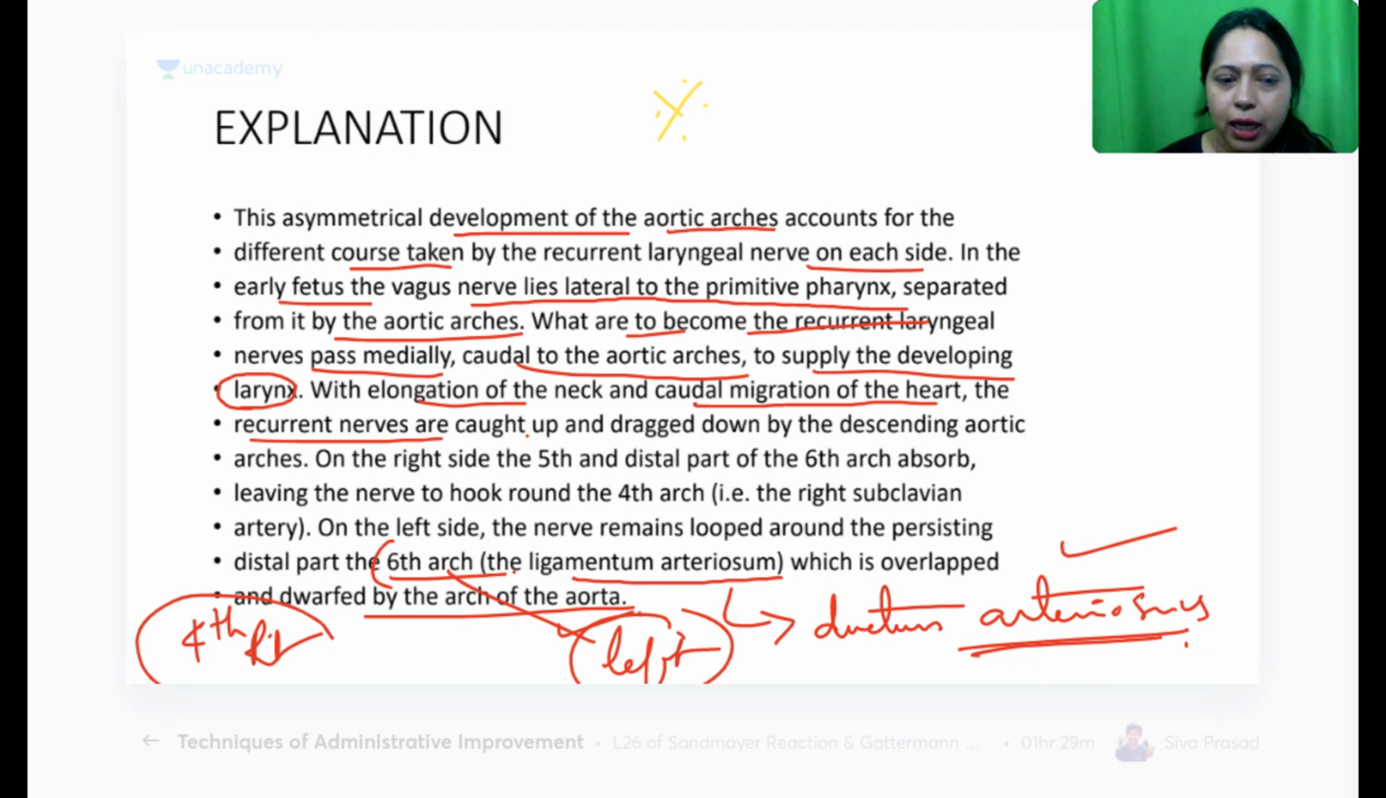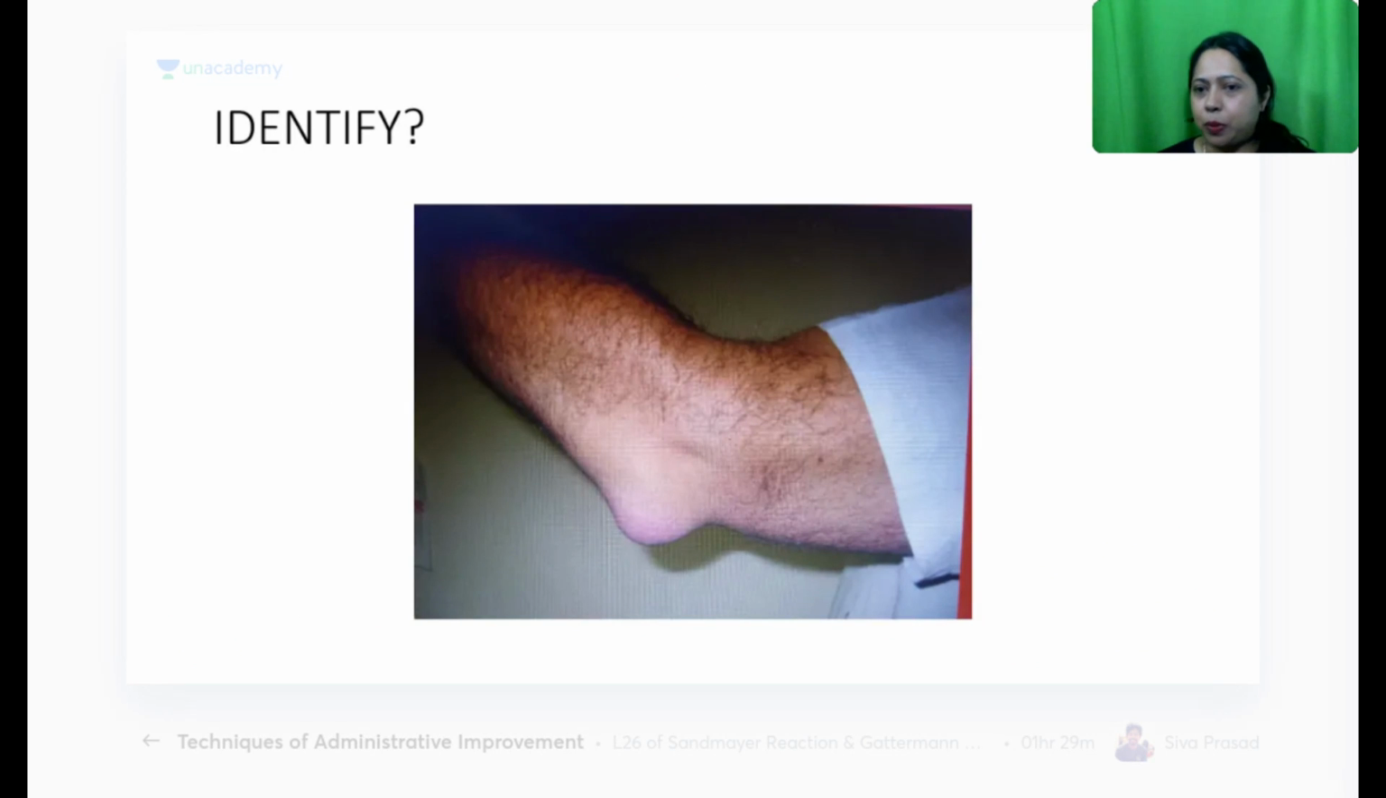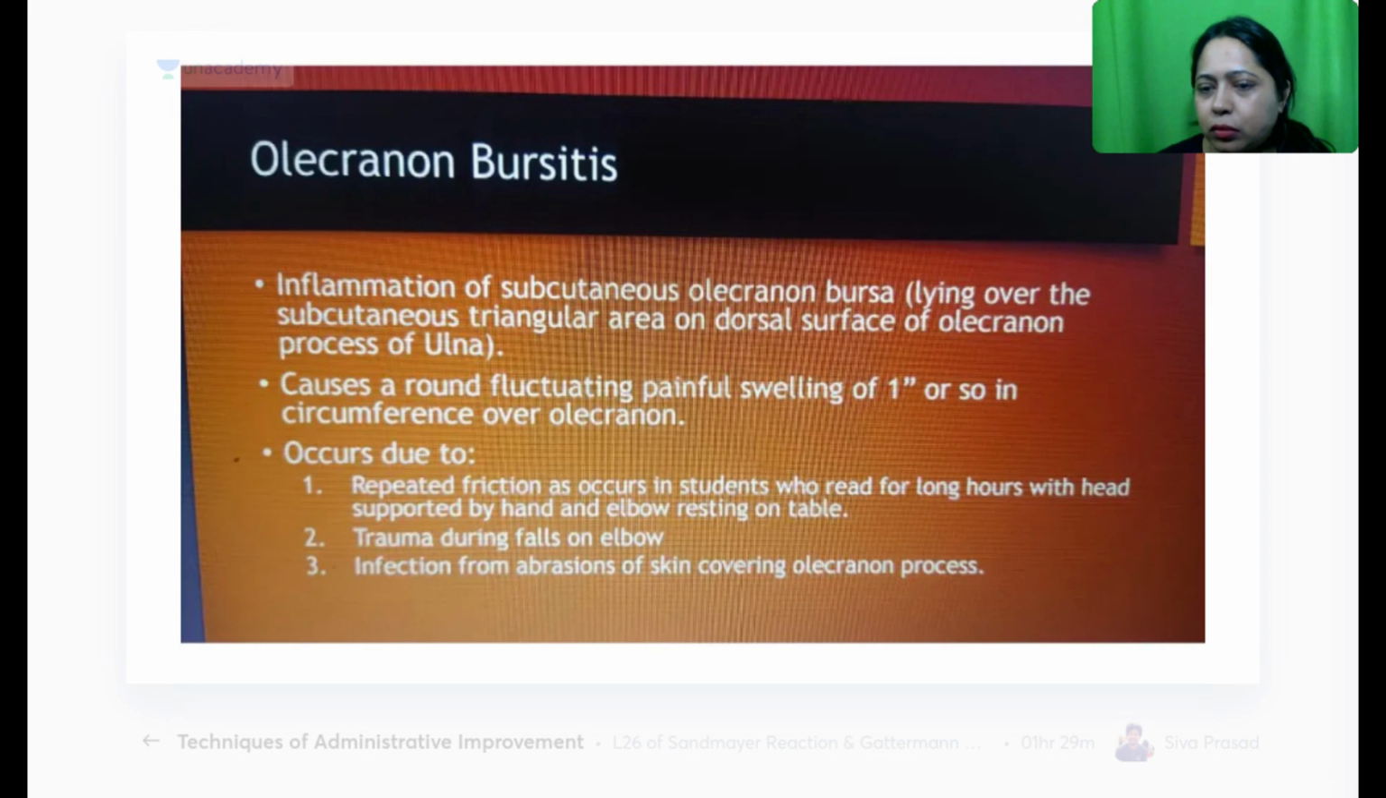All right. So that's the level of recurrent laryngeal nerve. Next, what is this one? Anybody? Elbow. Look at the elbow. What has happened to the elbow? Do you think it is dislocated? Don't you think it is inflammation, bursitis? Now, inflammation of the subcutaneous olecranon, that's what you can see.